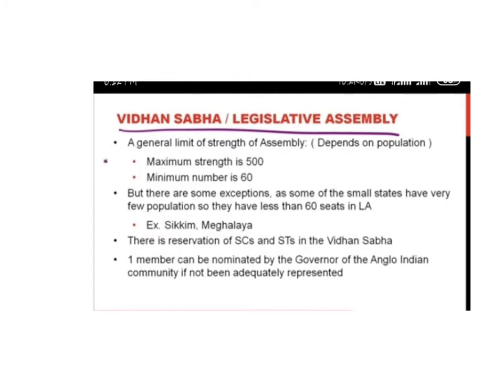The maximum strength is 500 and the minimum is 60, but there are some exceptions, as some small states have very small populations, so they have fewer than 60 seats. Exceptions are Sikkim and Meghalaya.